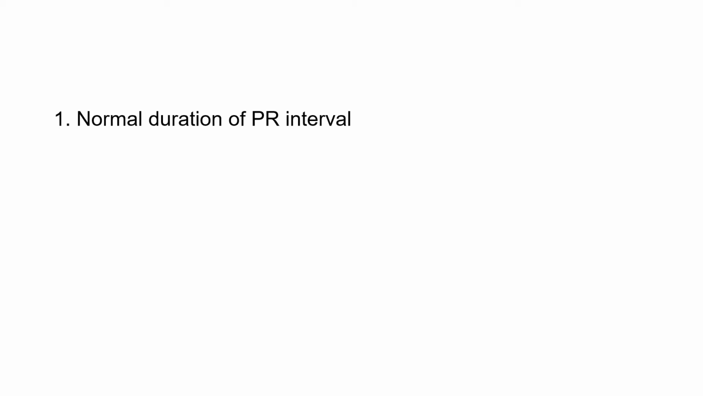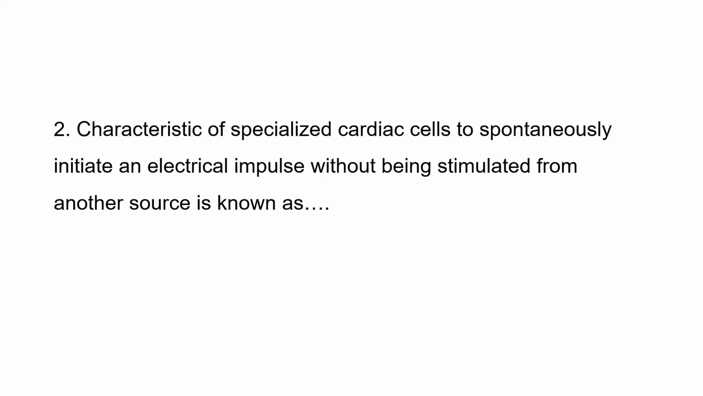Okay, so an impulse that is formed from the SA node travels through the internodal tracks and it reaches the AV node. And in the AV node, there is a small delay and then it is conducted to the bundle of His. So the time taken from the onset of P wave to the start of QRS complex, that is PR interval. So the normal PR interval is 0.12 to 0.20 seconds or 3 to 5 squares, and when the PR interval is more than 5 squares, then we call it as first degree heart block. Okay.